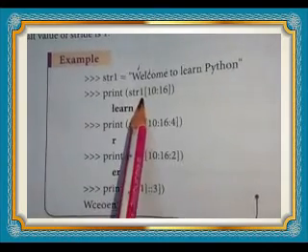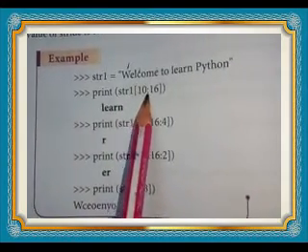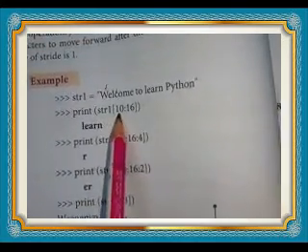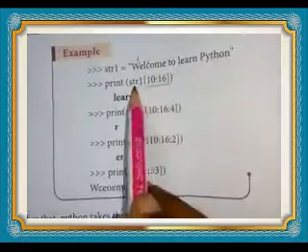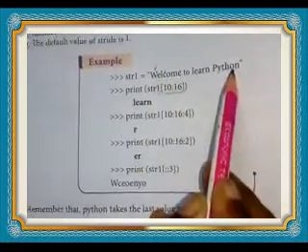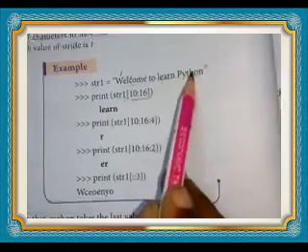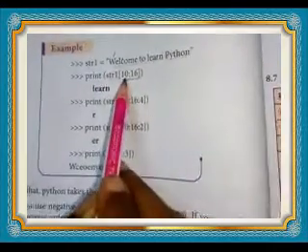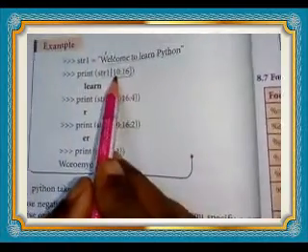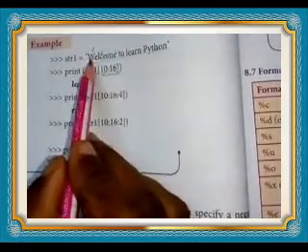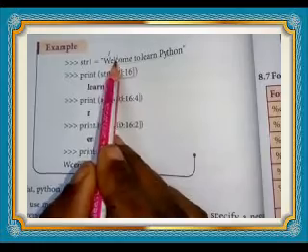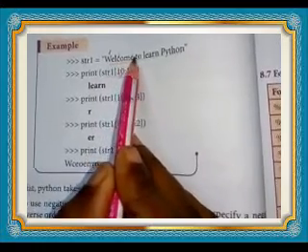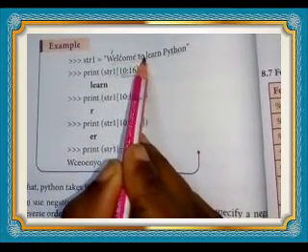Print str1 10 colon 16. Then what is the meaning of this one? This is slicing from the main string. str1, what is there? Welcome to learn Python. This is the main string. From the main string we are taking the substring. What is the index value of 10 here? Counting 0, 1, 2, up to 10.